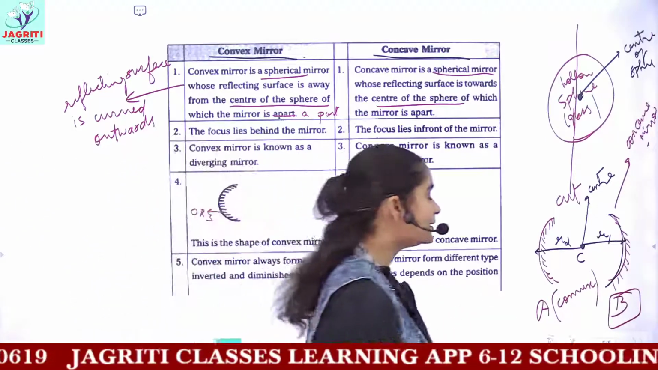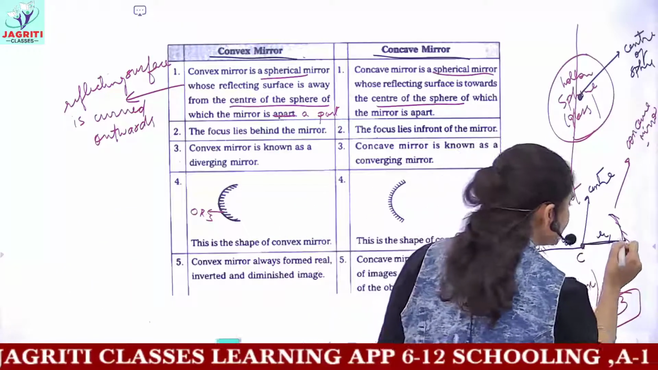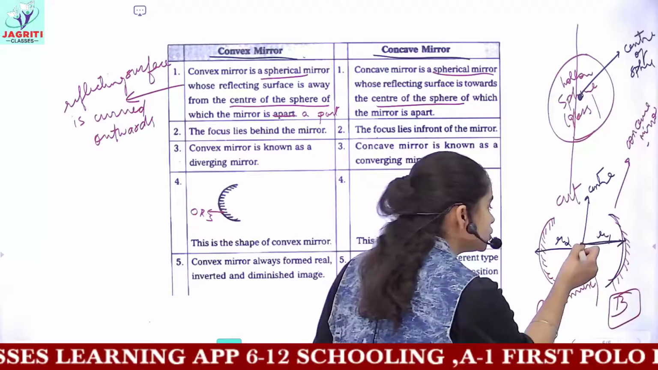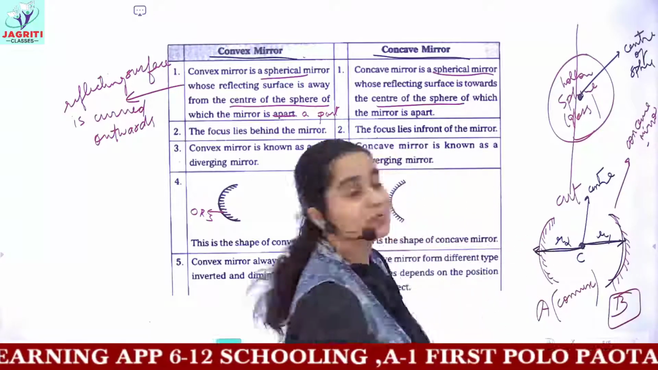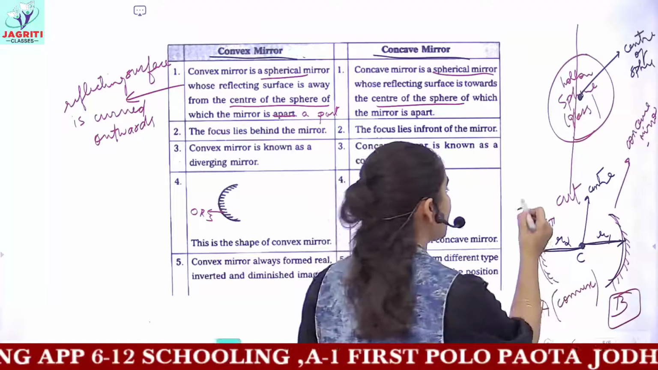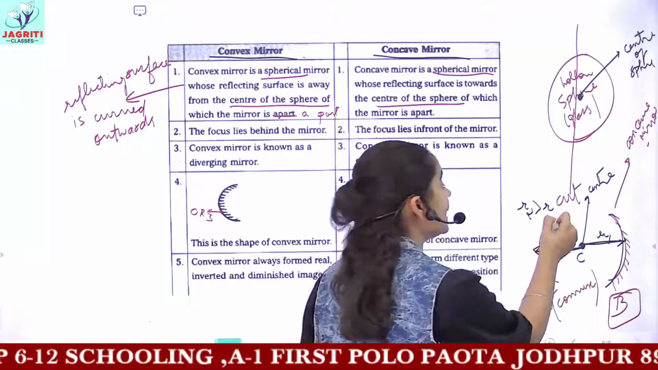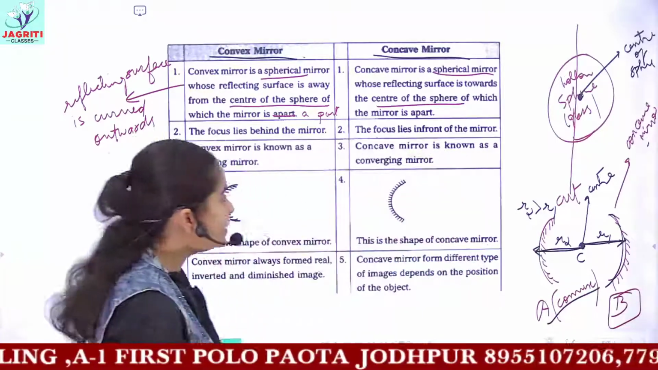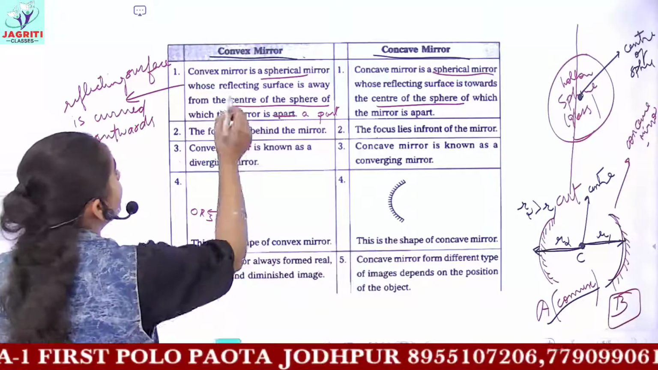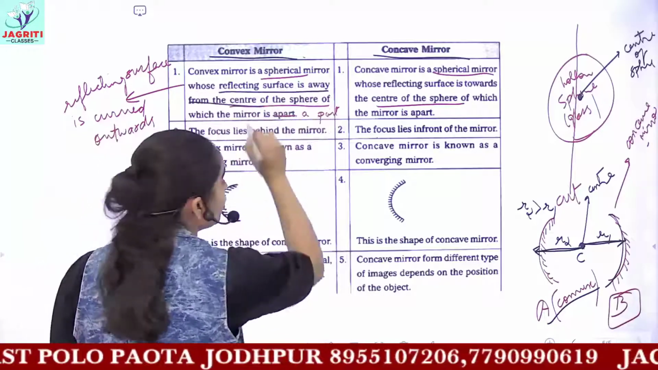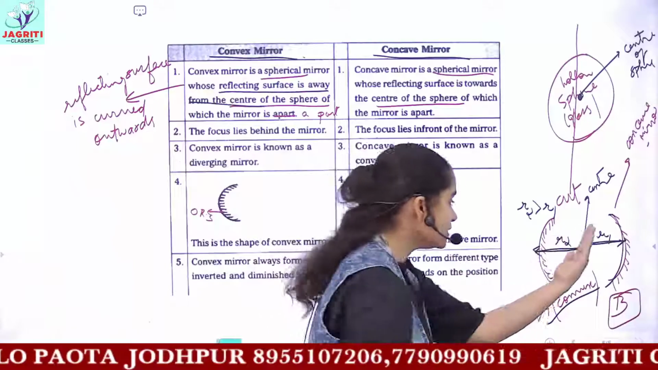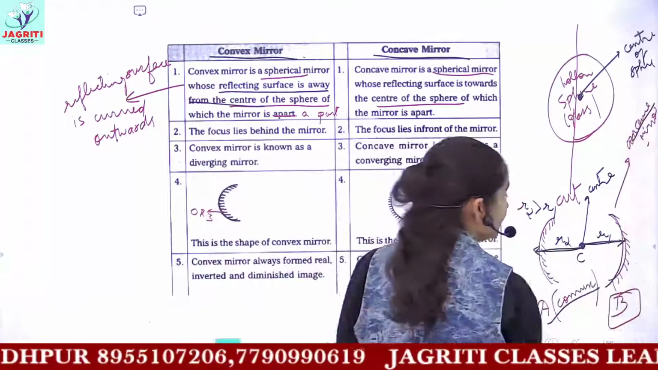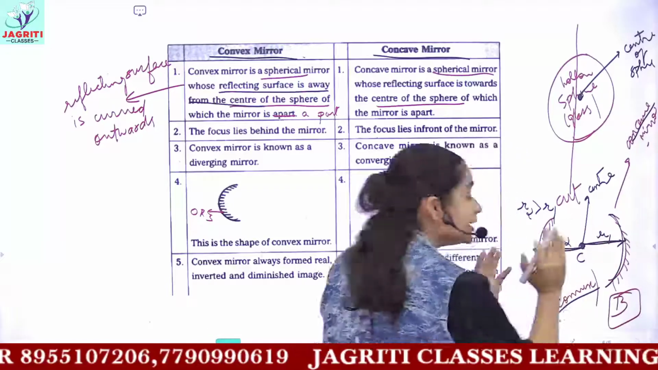So if you measure the distance of the center from the inner reflecting surface, it would be somewhat smaller than the distance of the center from the outer reflecting surface. So here you have R2 is greater than R1, and R2 is the distance for the convex mirror. So we say that in a convex mirror, the reflecting surface is away from the center, while in a concave mirror, the reflecting surface is towards the center.